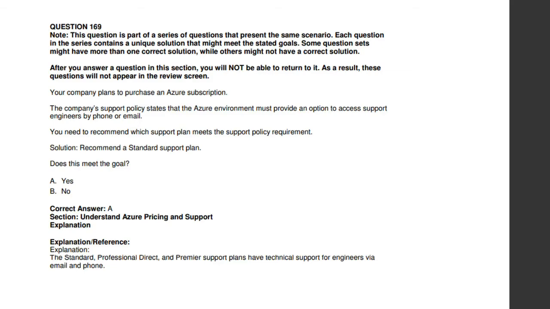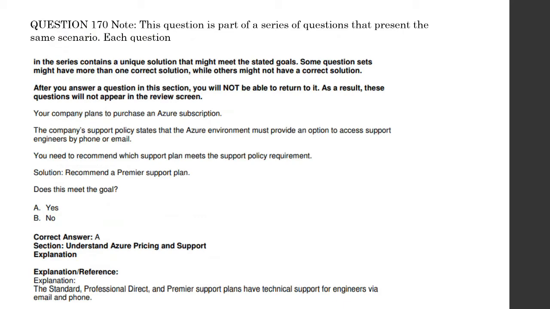It's true. Moving to the 177th question. This question is part of a series, you know this kind of question. Your company plans to purchase an Azure subscription. The company support policy states that the Azure environment must provide an option to access support engineers by phone or email. There is no change in the question, the only thing is the solution which you are given, so you need to find out the right one. The hierarchy goes basic, standard, professional, premium.